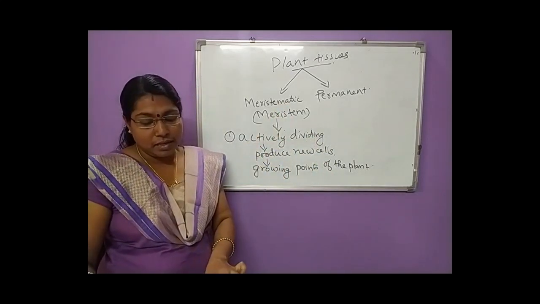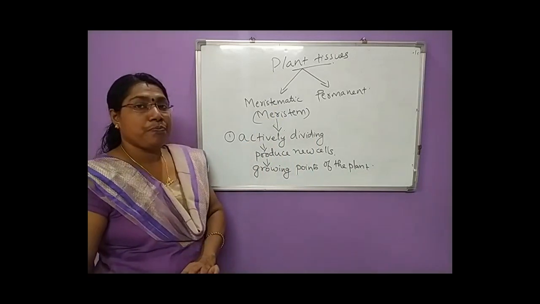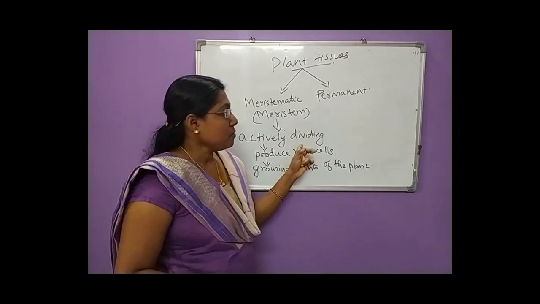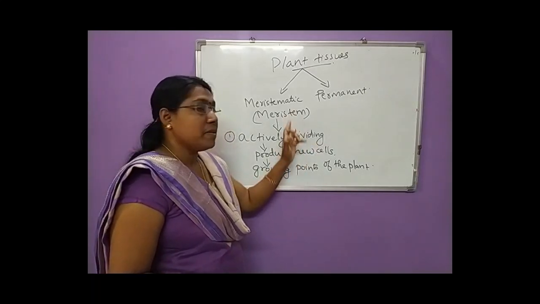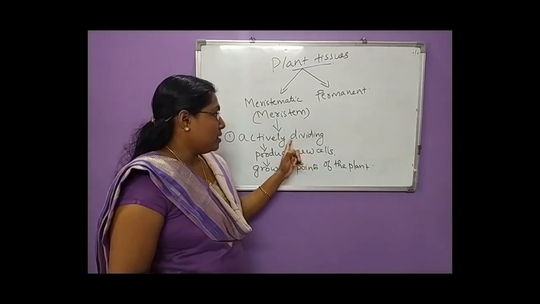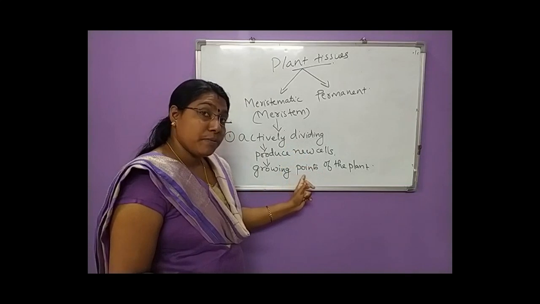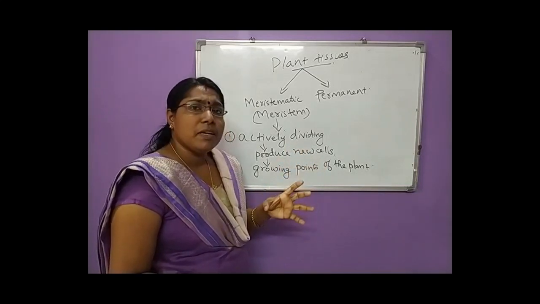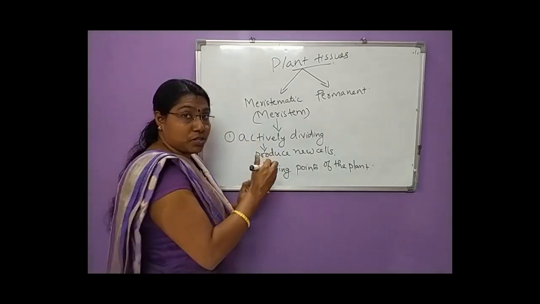And the next thing is, how will you define a meristematic tissue? Already we got all the points about the meristematic tissues: actively dividing, produce new cells, seen at the growing points of the plant. Which are the main growing points of the plant? That is the tip portions, right?